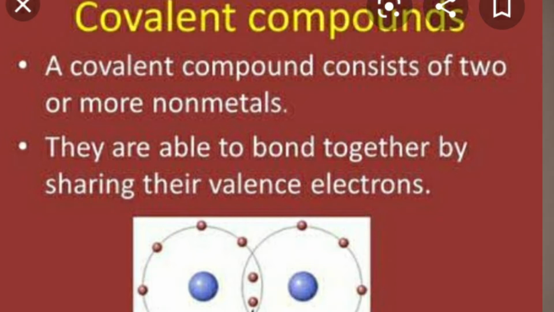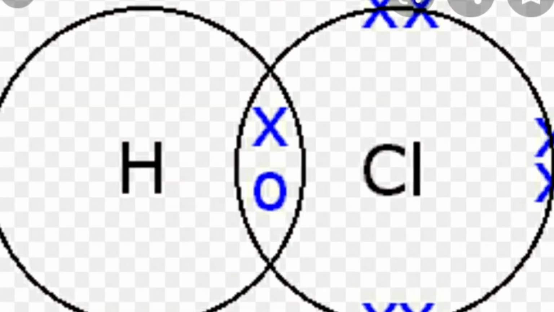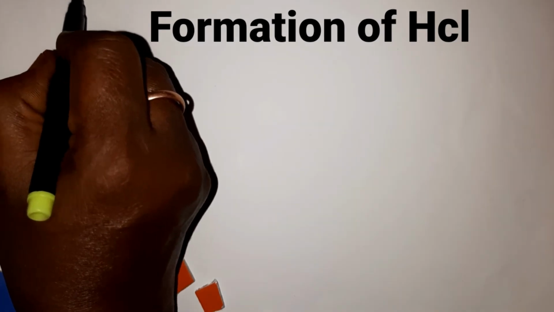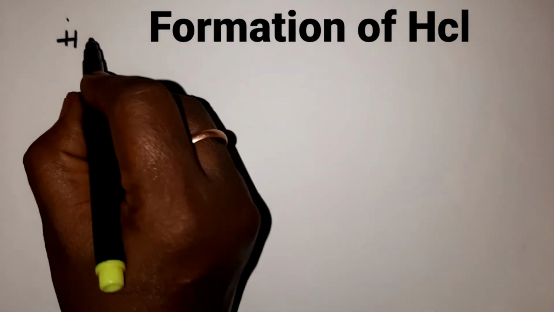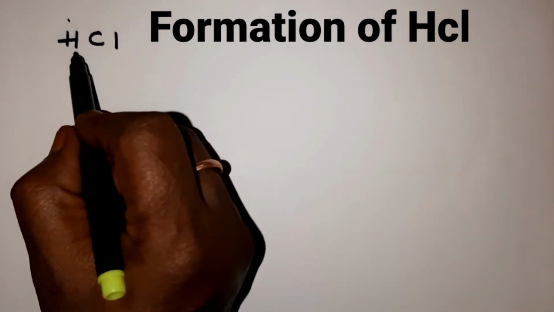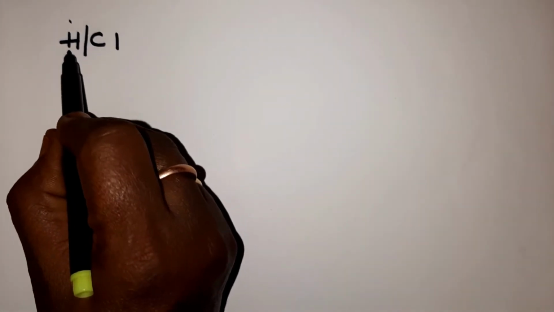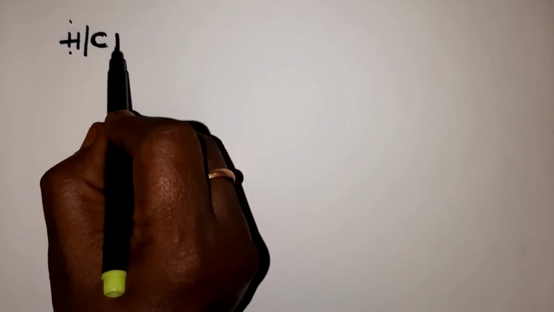Now we shall see covalent compounds, children. For example, formation of hydrogen chloride. So what is the formula for hydrogen chloride, children? Hydrogen chloride formula is HCl. What is the formula for hydrogen chloride? HCl. It is made up of 2 atoms, children, H and chlorine.